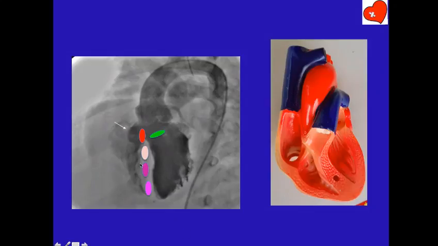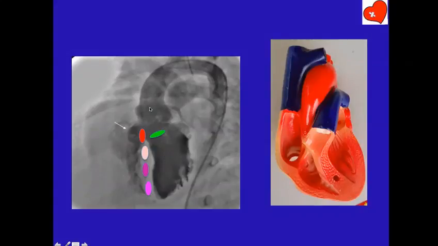So what do you get here? Right at the top, membranous VSD will always be visible. And then you get subaortic muscular VSD, mid-muscular VSD, and apical muscular VSD. These are the three VSDs which are profiled here. A subpulmonic VSD will be falling here. We will not be able to see it because it's overlapping the LVOT.